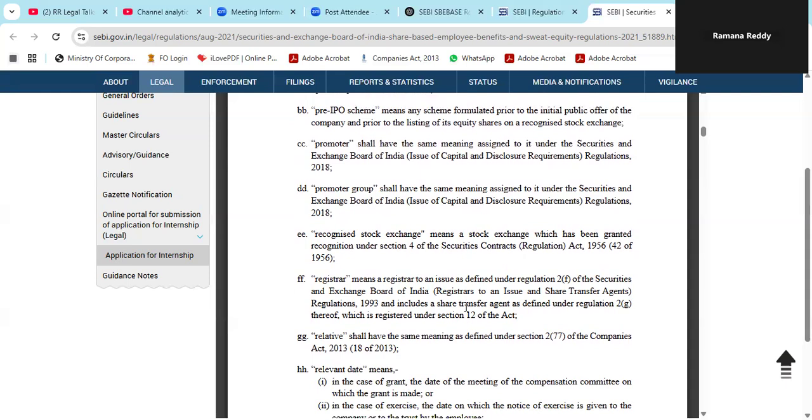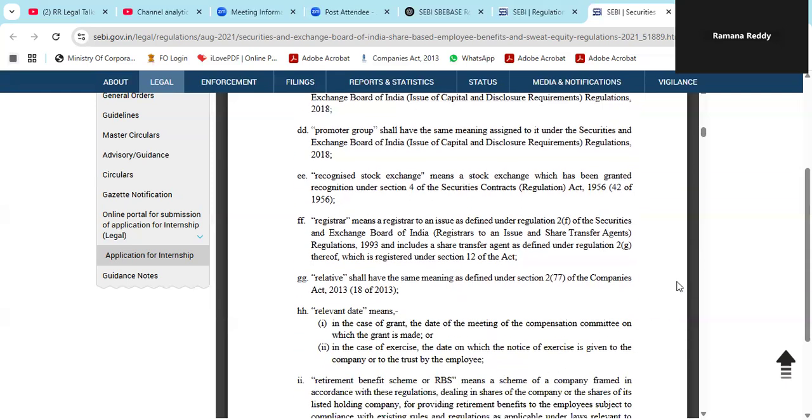So whichever stock exchange has been given that recognition is a recognized stock exchange. That would be either NSE or BSE, obviously. Registrar. Generally in IPOs we talk about registrars. Registrar to issue: that definition will be taken from SEBI registrar to an issue and share transfer agents. So RTA, we generally say RTA, that is registrar.